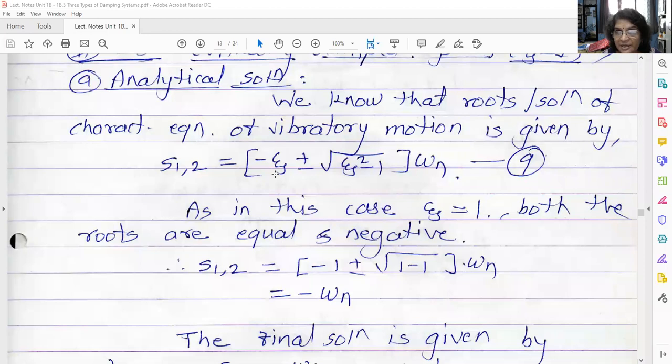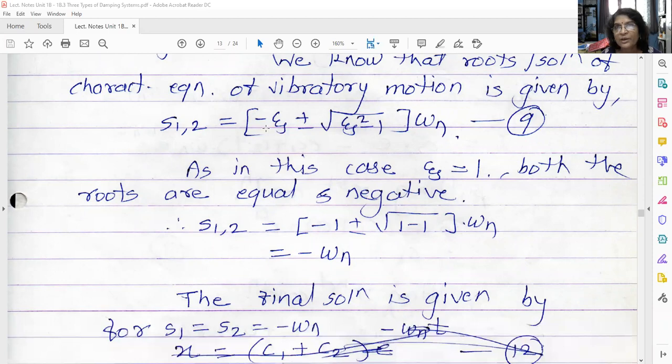We are specifically studying critically damped system wherein zeta is equal to 1. So put the value of zeta is equal to 1 here. What are we getting? We get the roots which are negative, equal and real. So let us put the value of zeta is equal to 1. That means S1 and S2 is equal to minus 1 plus or minus square root of 1 minus 1 bracket complete into omega n. So square root of 1 minus 1, this term will become 0. So what is remaining? Minus 1 into omega n, that is equal to minus omega n.